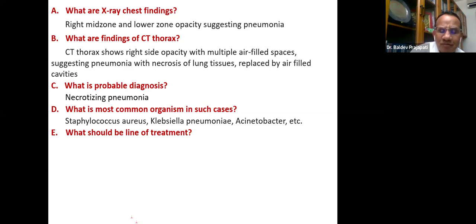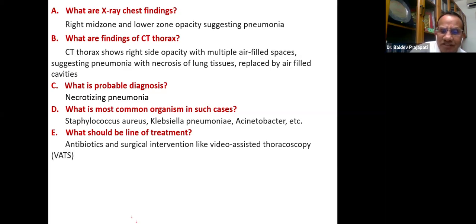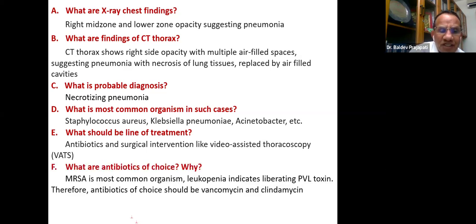It's a good thing that most of the people have answered clindamycin also. And what is the explanation for clindamycin? Let me go with the response. So antibiotics and surgical intervention like video-assisted thoracoscopy, and which antibiotics? Here MRSA is the most common organism, even community acquired.